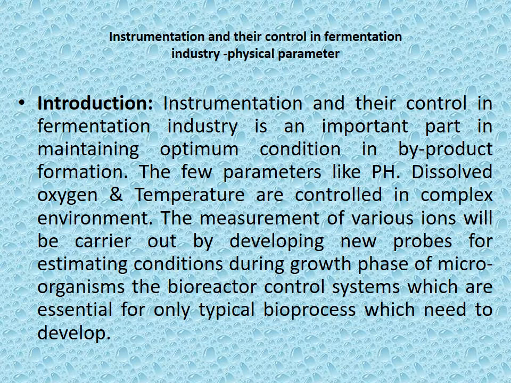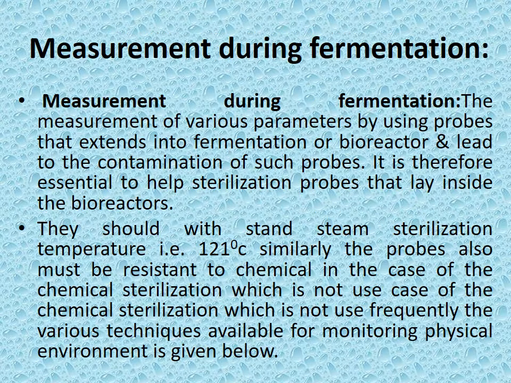Now come to the next point: instrumentation and control in the fermentation industry, physical parameters. Instrumentation and control is very important during the fermentation process because the aim is maintaining optimum conditions for byproduct formation. A few parameters, for example pH, oxygen and temperature, are controlled in a complex environment. We need to control these things during the time when our fermentation process or byproduct formation occurs.